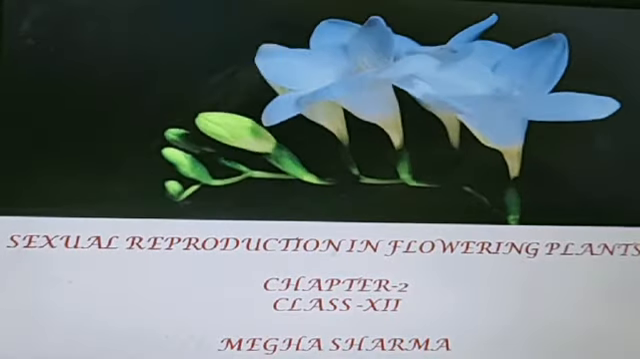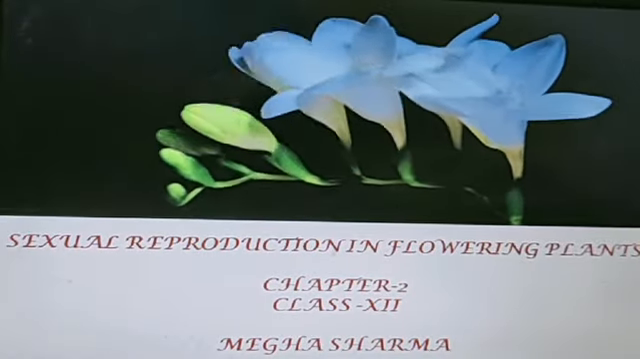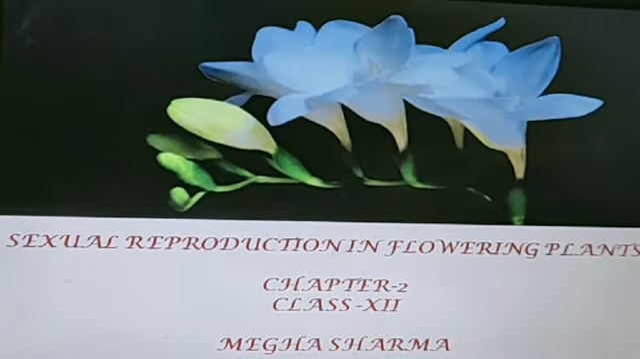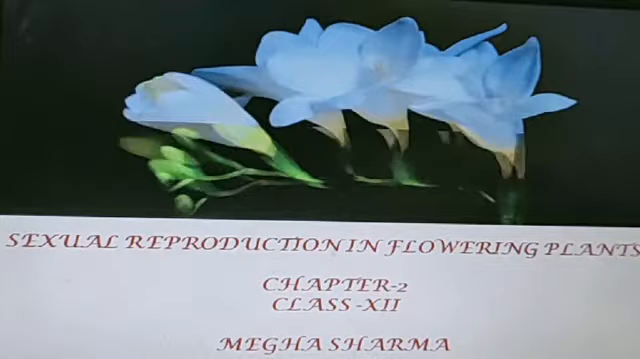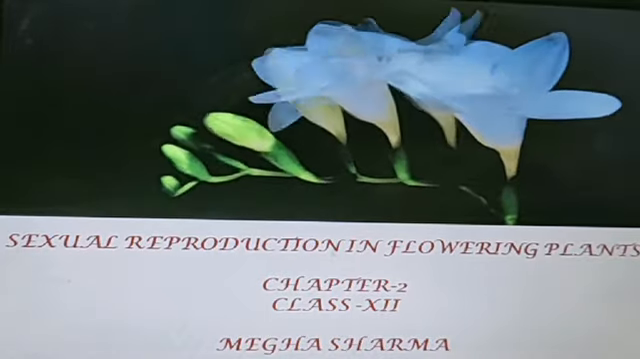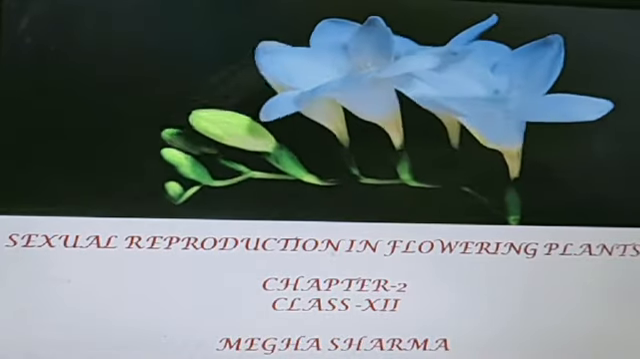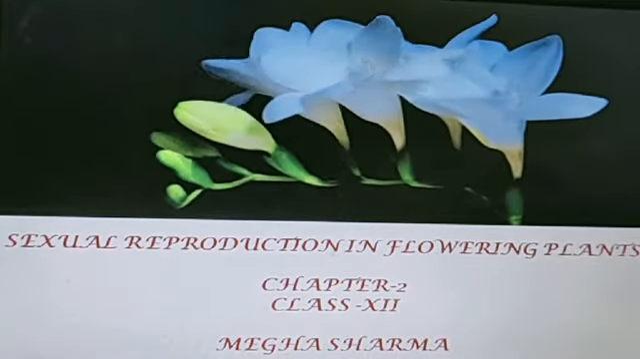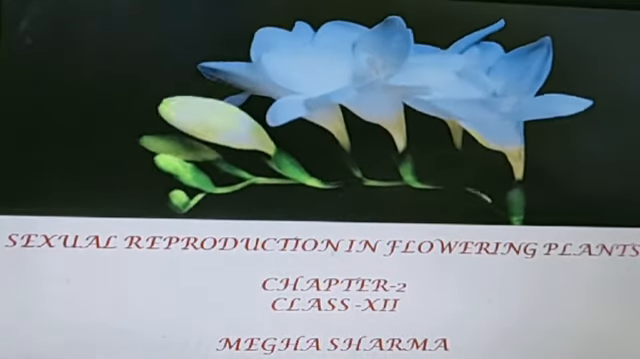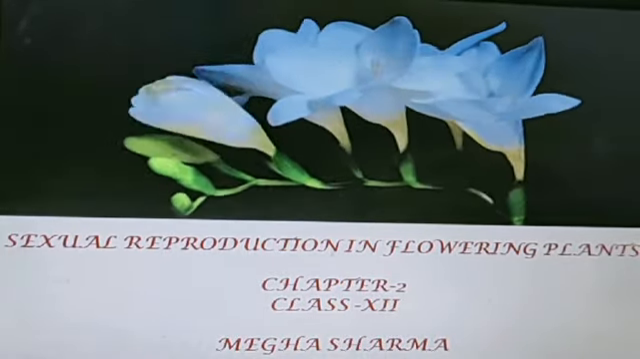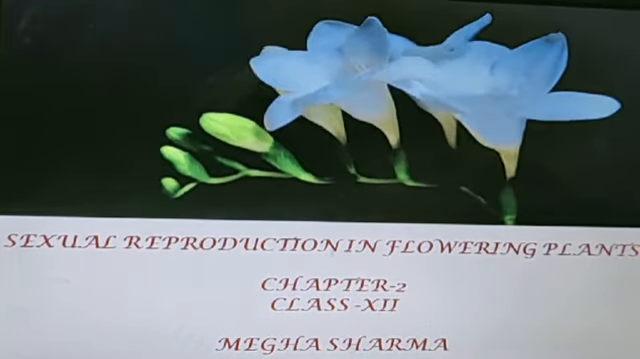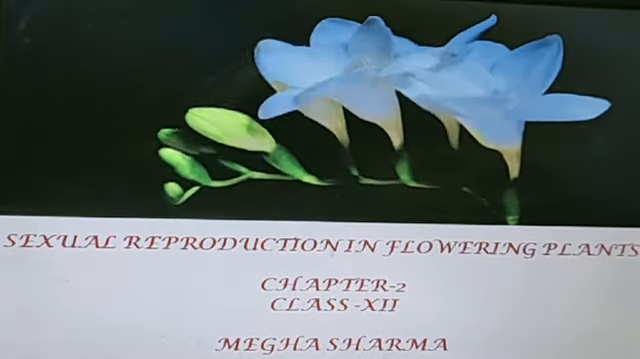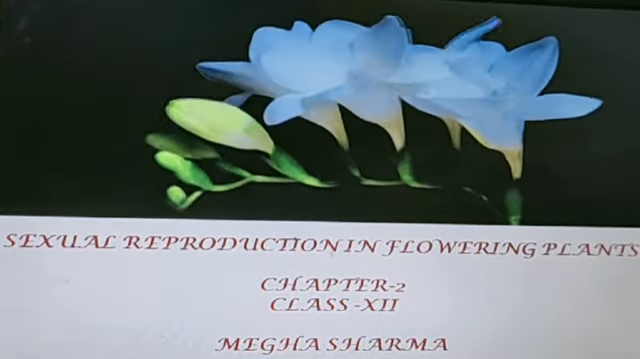Hello students, today we are starting a new chapter, chapter number 2, of reproductive units, and the name of the chapter is Sexual Reproduction in Flowering Plants. Before we start, we have to understand what we mean by sexual reproduction. Sexual reproduction refers to the fusion of male and female gametes forming a zygote that develops to form the new organism through embryogenesis. Now we have a new word, embryogenesis.